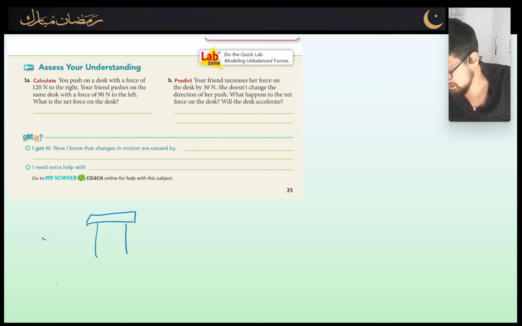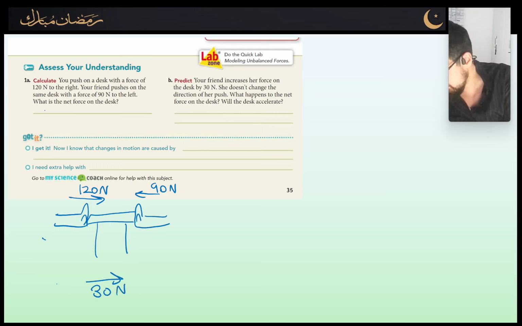Okay, and I'm pushing with a force of 120 newtons to the right, while my friend is pushing with 90 newtons to the left. What's going to be the overall force? It's going to be 30 newtons. That's going to be the net force, 30 newtons to the right.